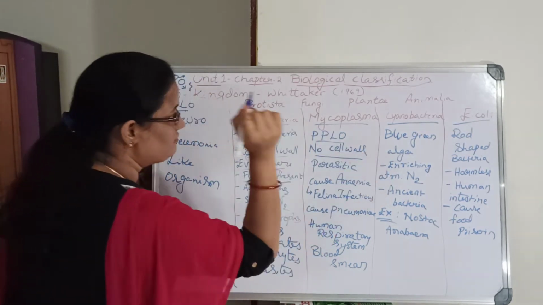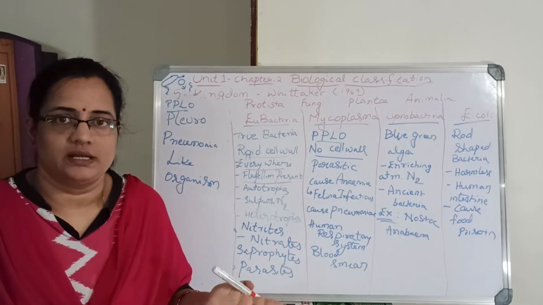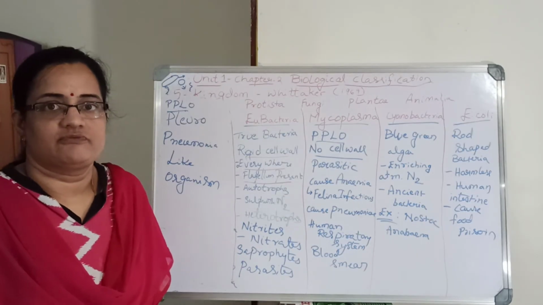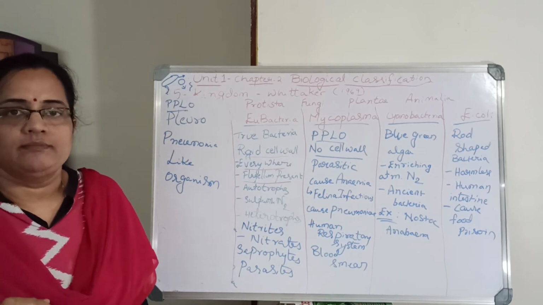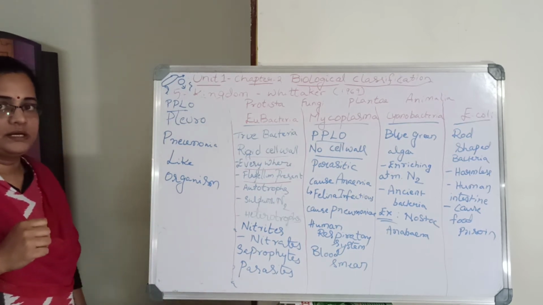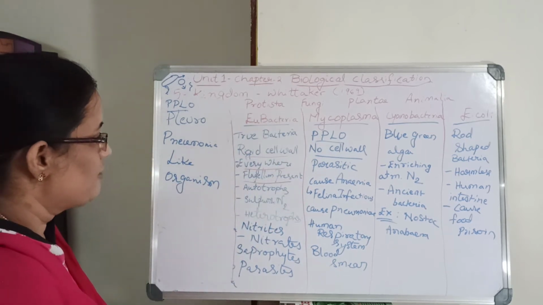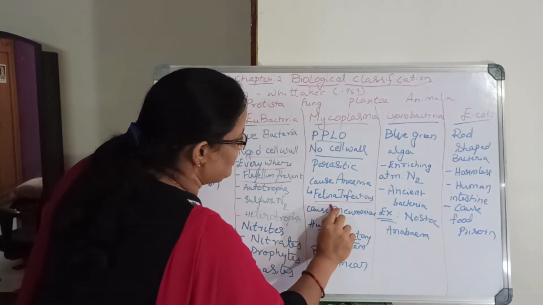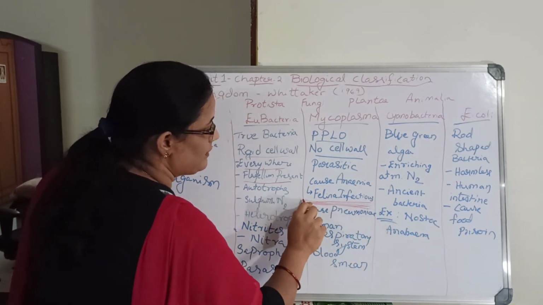The specialty of Mycoplasma is that they have no cell wall. They include disease-causing organisms causing anemia and pneumonia. Anemia decreases human blood. An example is Felis infectious. They didn't mention it in your textbook, but other exams ask it, so remember these examples.